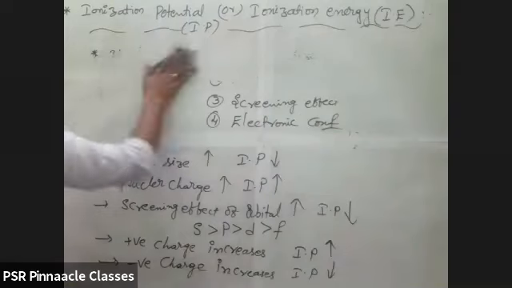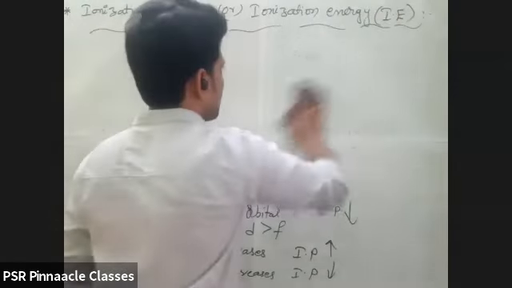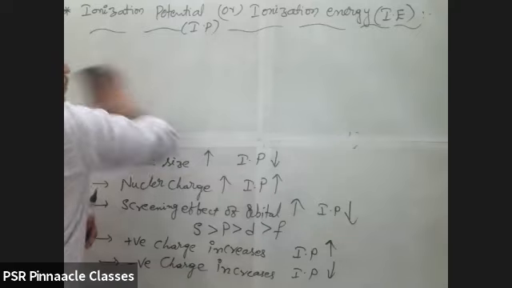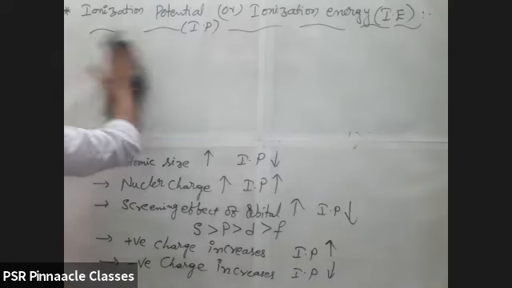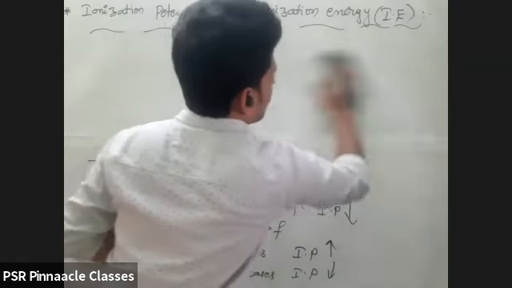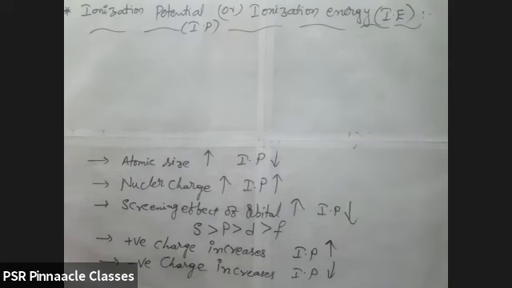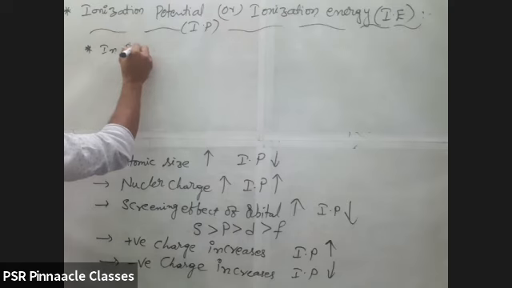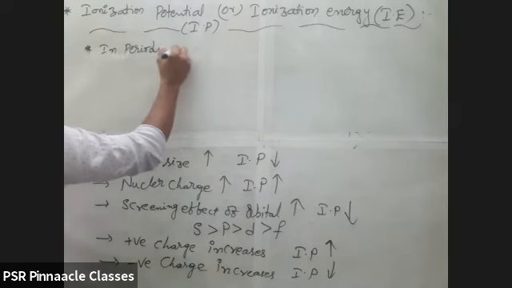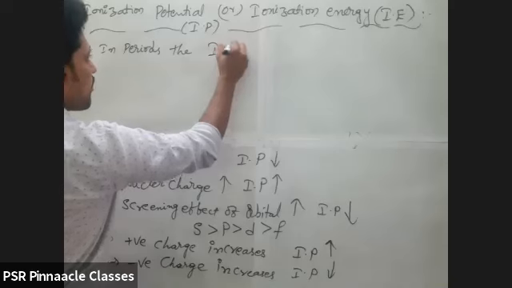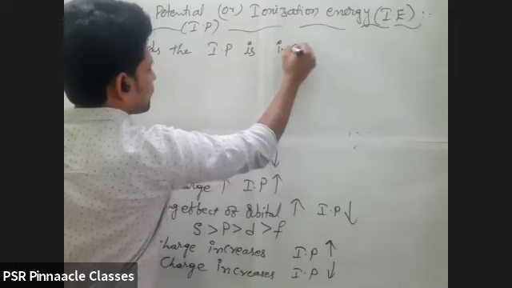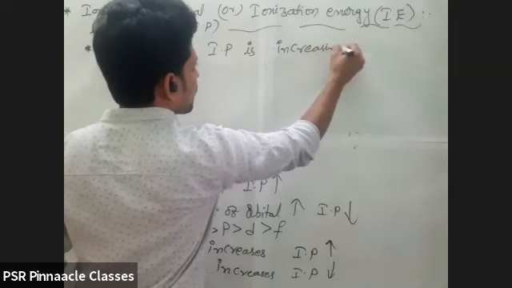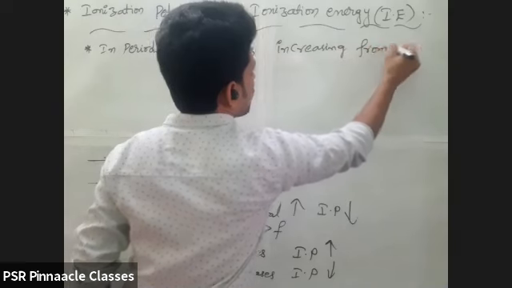Right. I'm rubbing this, and now we will discuss how it varies in periods and groups. See once, in periods, the ionization energy value, the IP value, is increasing from left to right.